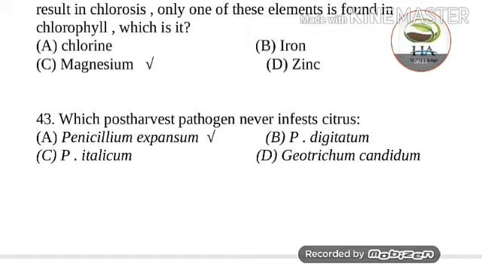Which post-harvest pathogen never infects citrus? Other than Penicillium expansum, Penicillium digitatum causes green mold in citrus, Penicillium italicum causes blue mold in citrus, and Geotrichum candidum causes sour rot in citrus. All these are post-harvest diseases.